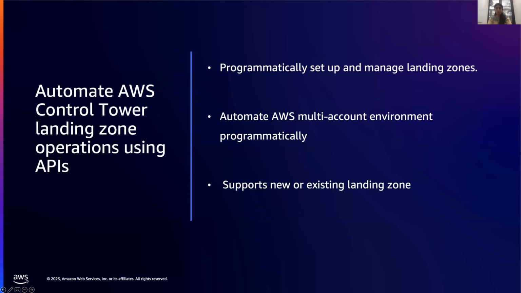AWS Control Tower, as you know, is a service that we use to set up, operate, and govern a multi-account AWS environment. This multi-account AWS environment is based on security and compliance best practices. Historically, whenever you wanted to work on AWS Control Tower, you had to log into the AWS console and then do the different operations.